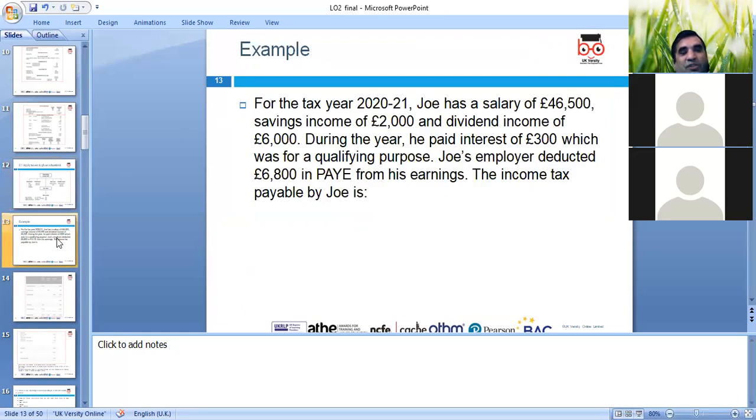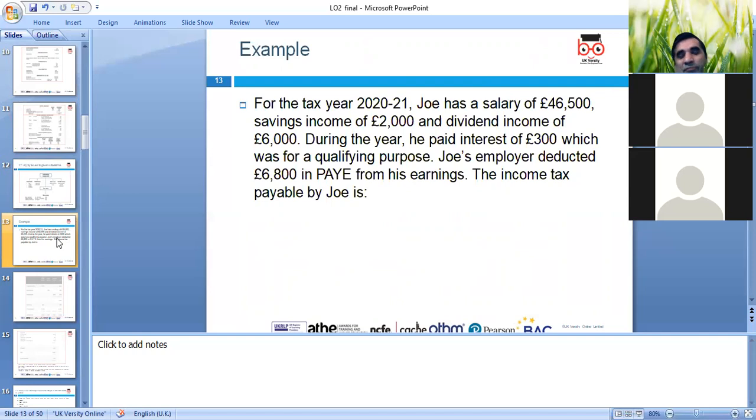Okay, let's look at this scenario, please. For example, tax year 2021, Joe's salary is 46,500. Savings income is 2,000. Dividend income is 6,000. During the year, he paid interest of 300, which was for qualifying purposes. Joe's employer deducted tax through pay as you earn from his earnings, and the income tax payable by Joe is? So what we need to do is calculate. What do you think?